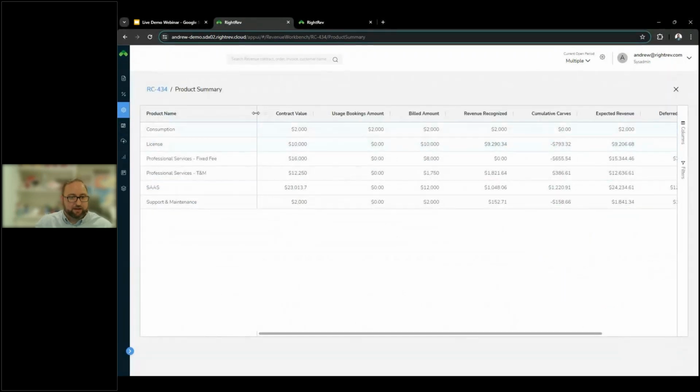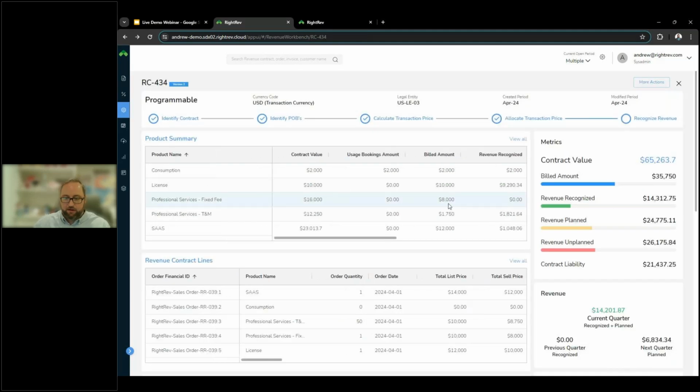Again, to highlight the product summary though, we are rolling up those products into the 6 products that we had from our original agreement. So we can see this SaaS product increased in value because we have that amendment that was processed along with these fixed fee and T&M items as well. So again, just different ways to view information. It allows us to give you a better reporting process on the back end.